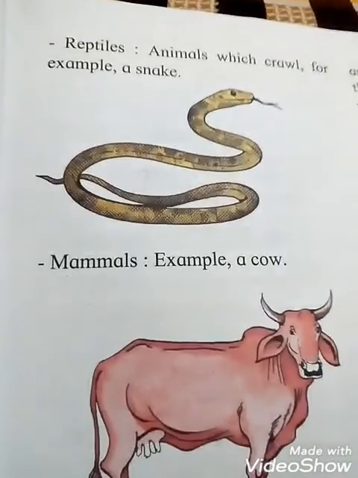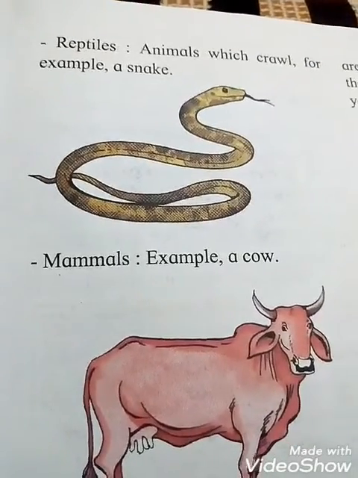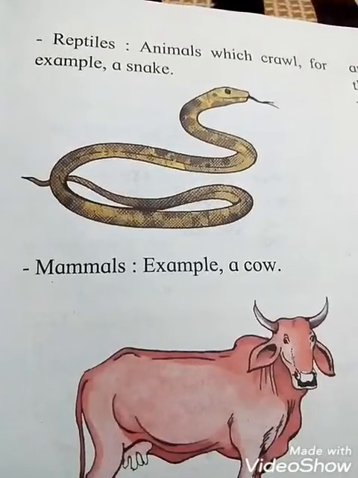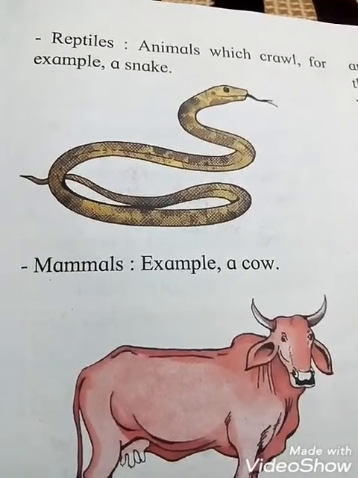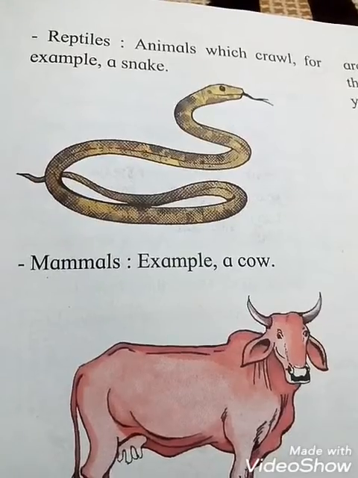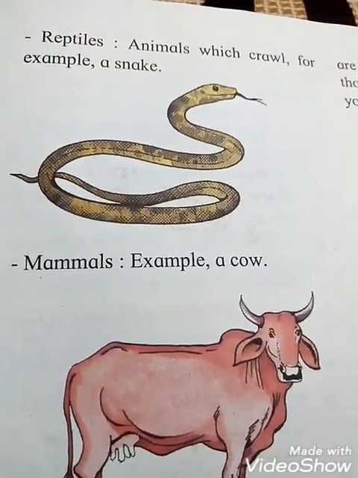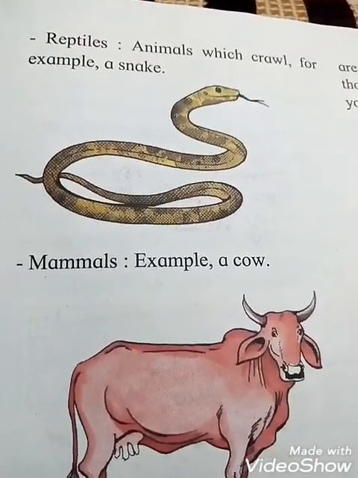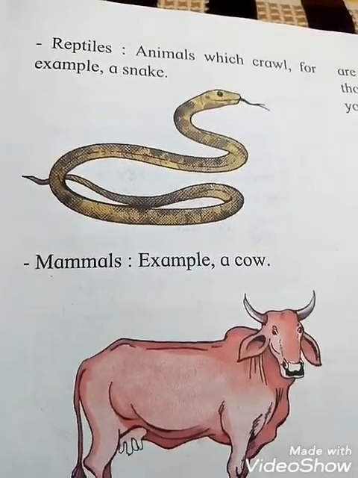Reptiles, animals which crawl, for example a snake. Students, you must have seen a snake. See how they creep, they are not able to walk. So reptiles are animals which crawl, for example a snake.